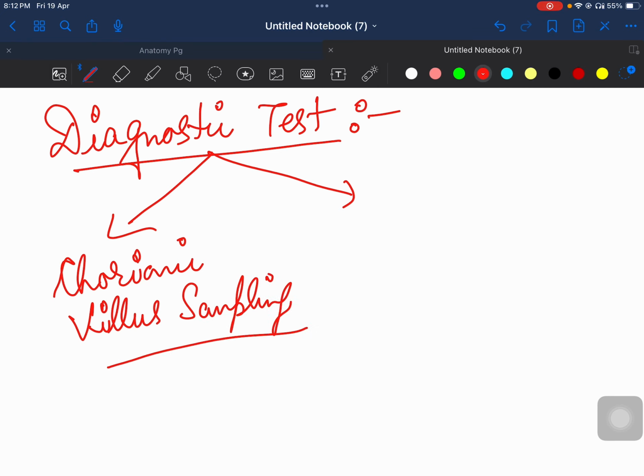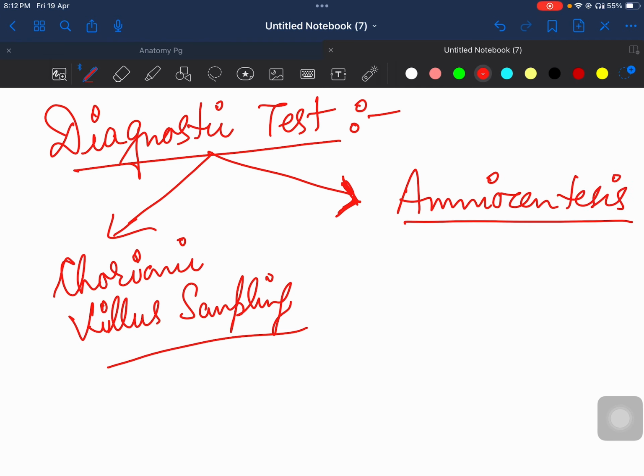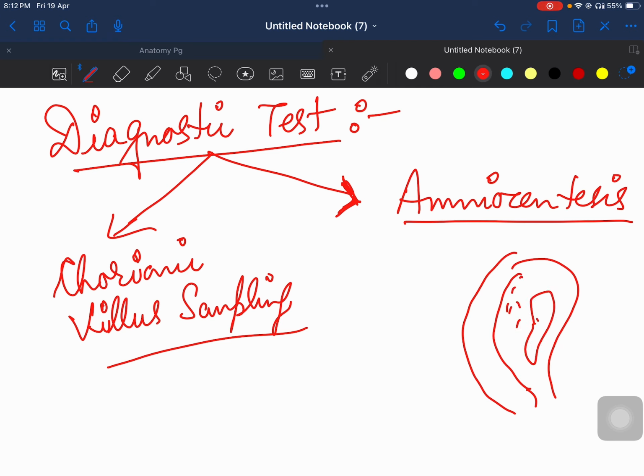these things written, but the thing is that we don't generally study them in our MBBS. Even I was not taught these things in my MBBS, and during my coachings I got to know all these things. So chorionic villus sampling and one is your amniocentesis. Amniocentesis, okay. So these are our two diagnostic tests. What does amniocentesis mean? This is the mother's abdomen and this is your uterus. Inside the uterus you have the baby and you have the amniotic fluid.